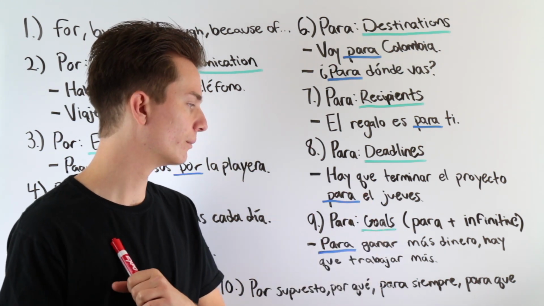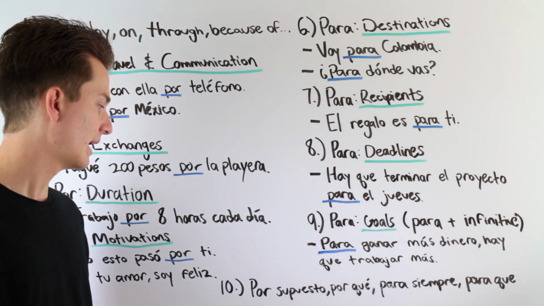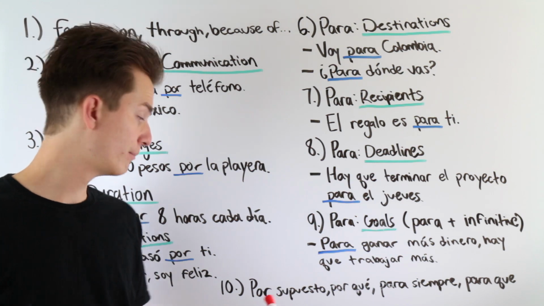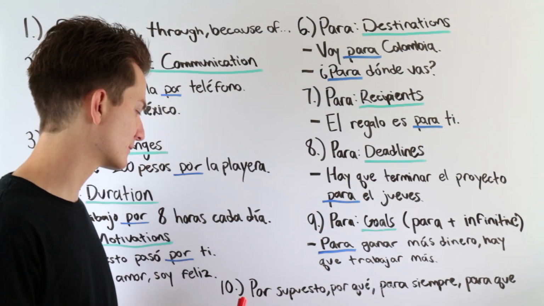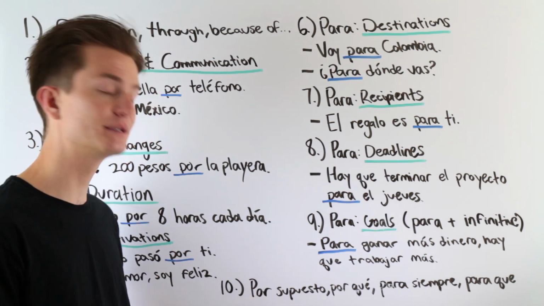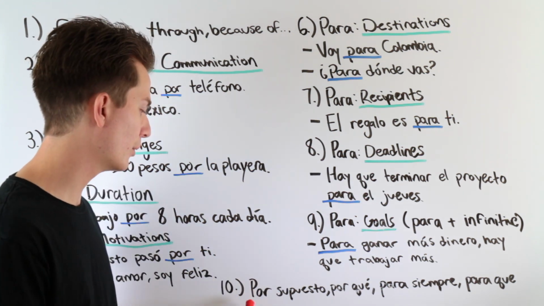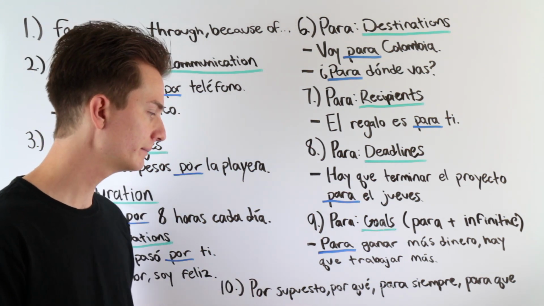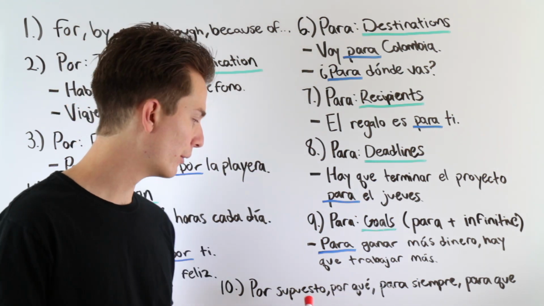Now, finally, at the end here, I have some examples of por and para using some common phrases. In this first one, por supuesto. I'm sure you've heard this. Por supuesto means of course. Then, ¿por qué? Why?